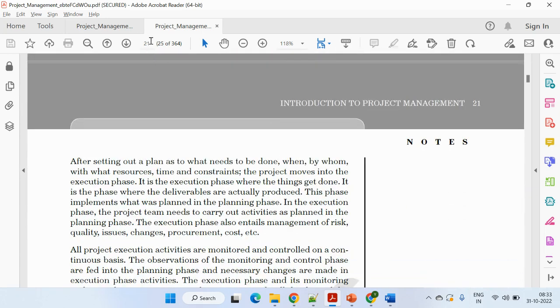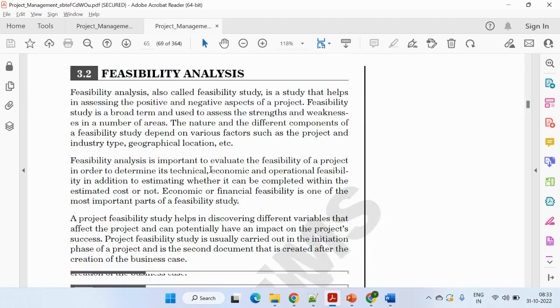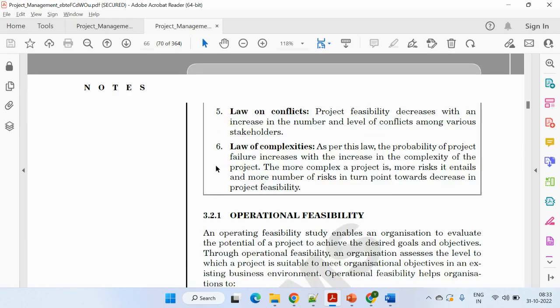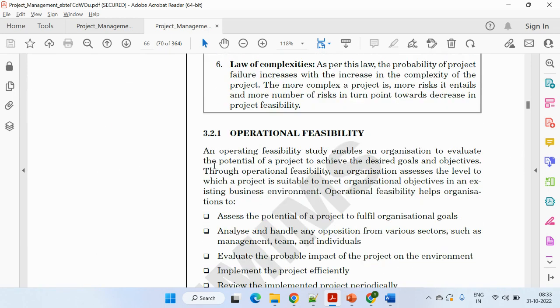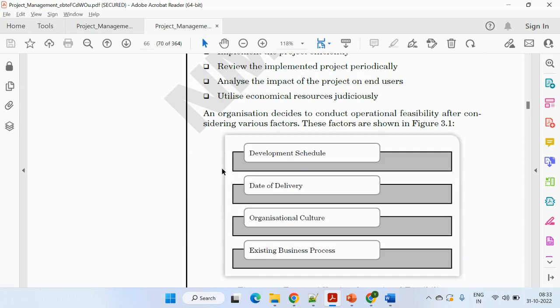Now, next comes the feasibility study. If you want to study the feasibility study, it's mentioned on page number 65, in which different feasibility studies are mentioned, like the operational feasibility. If you want to relate the operational feasibility with your dinner party, then certain operations come into the picture: what will be the date, what will be the time, what will be the event, how many chairs will be required, whether it's an open ground or a closed ground, a rooftop or a dining room.